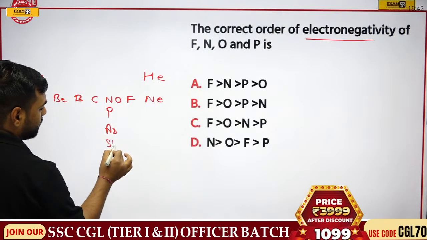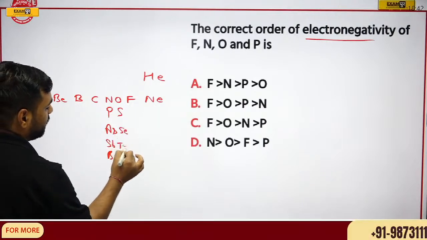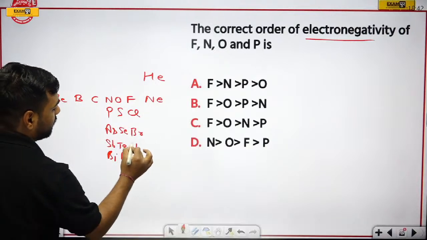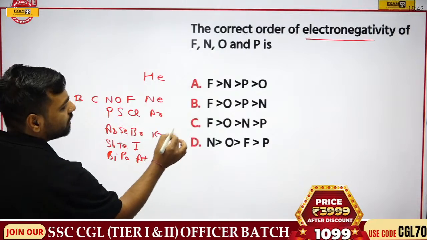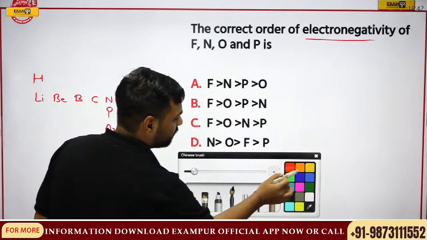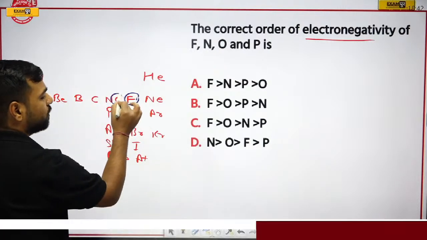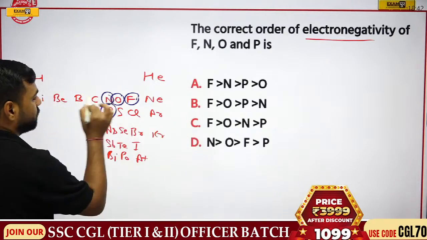Then we have phosphorus, sulphur, chlorine, argon. Then we have neon, argon, krypton, xenon and all. So we have the options that were given. What were they? We have F, we have O, we have N, right? Then we have P. So these are the things.